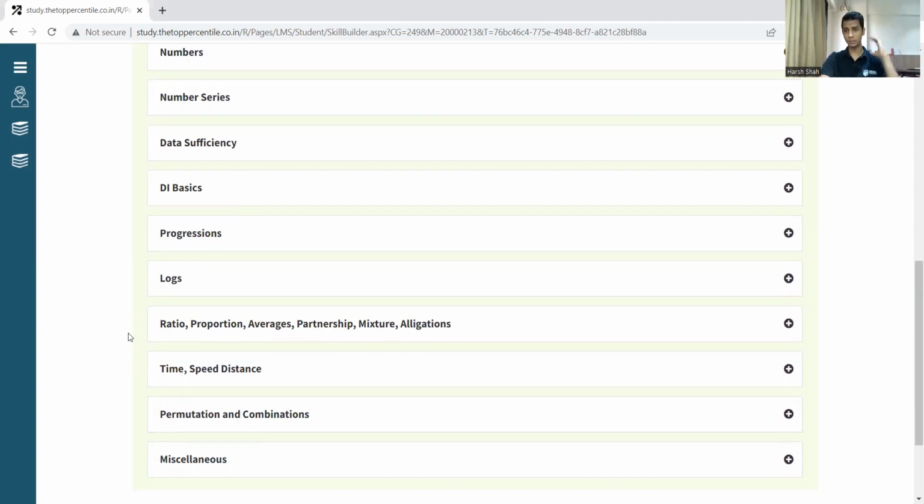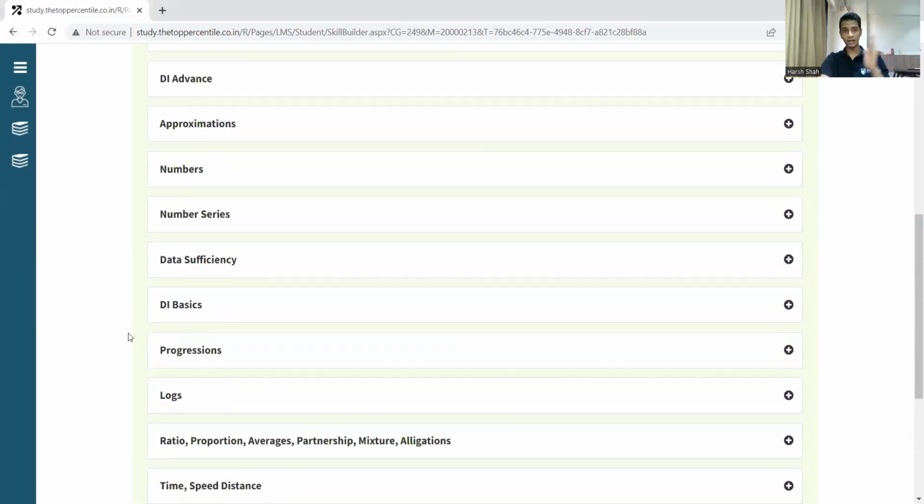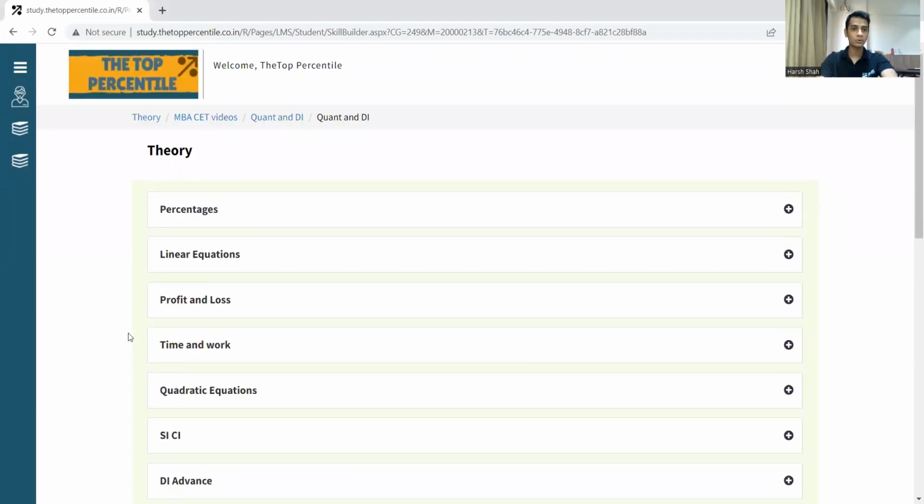Okay, once you have covered the basics, then you can go to ratio, proportion, averages, partnership, mixtures, and allegations. Let's call it 1.5 for now. Okay, so that's 1 and 1.5. Now priority 2 mein aapko kya karna hai?